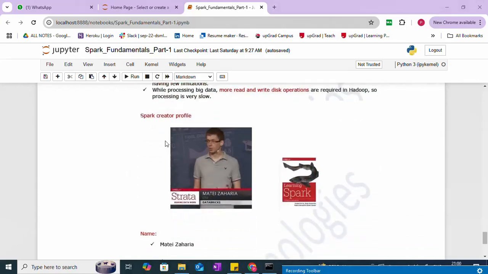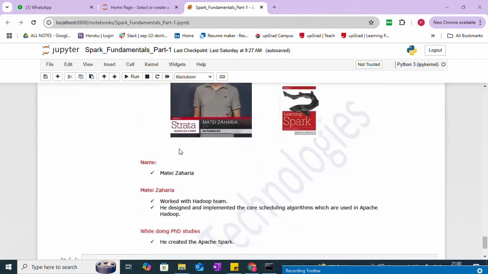Then how do we overcome that? The issue or problem that we faced in Hadoop, in terms of MapReduce for the processing part, we overcome by using Spark. There is another scientist called Matei Zaharia, who is the creator of Spark. This fellow, you can see, is the person who created Spark. It's a beautiful processing engine.